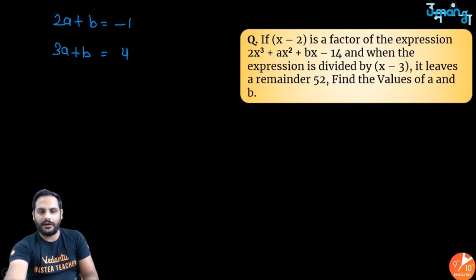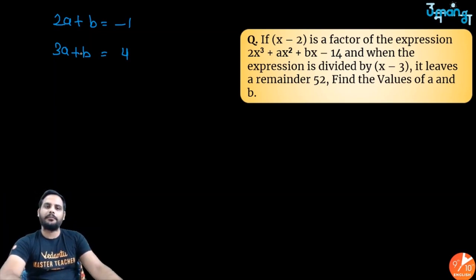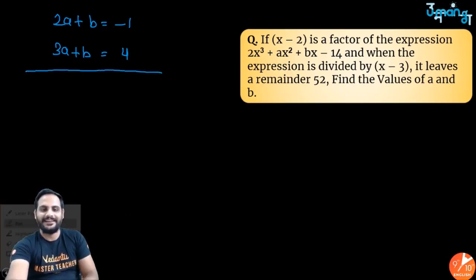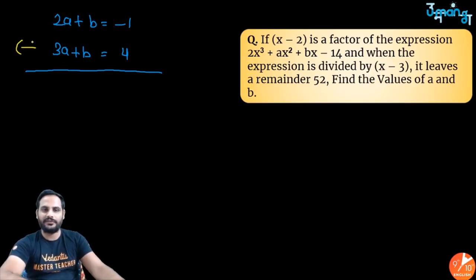Okay, now understand this part here. Here b has the same coefficient 1, with the same sign, not just the same size. So what I need to do is subtract these two equations. If I subtract them, the subtraction will change the sign. Remember, addition does not change the sign, subtraction does. So b minus b is 0, 2a minus 3a is minus a, and minus 1 minus 4 is minus 5. So you got a equal to 5.